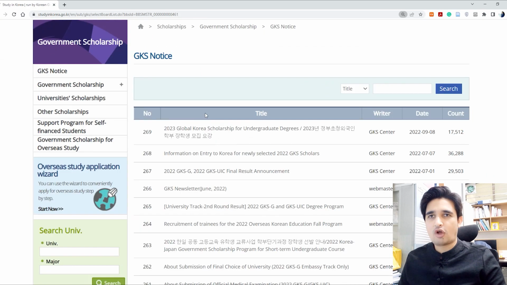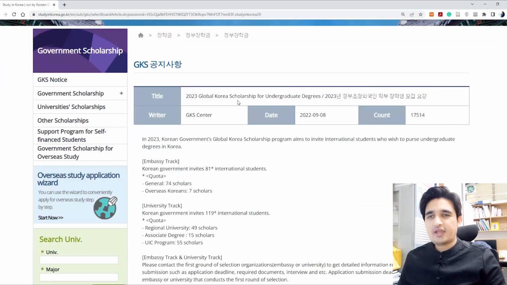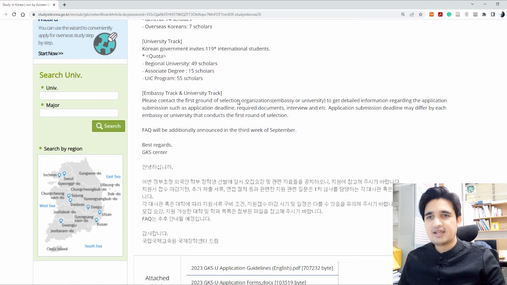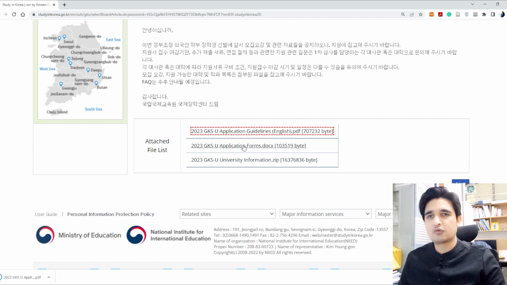Here on the top, you can see 2023 GKS for undergraduate degrees. You have to click on this. Here you can read all the guidelines about the GKS undergraduate scholarship, like the quota and other things. If you scroll down to the end, you can see three files. The first one is the application guidelines, so you have to download that. The second one is the application form, you have to download the application forms also. And the last one is the GKS university information, you have to download this file also.